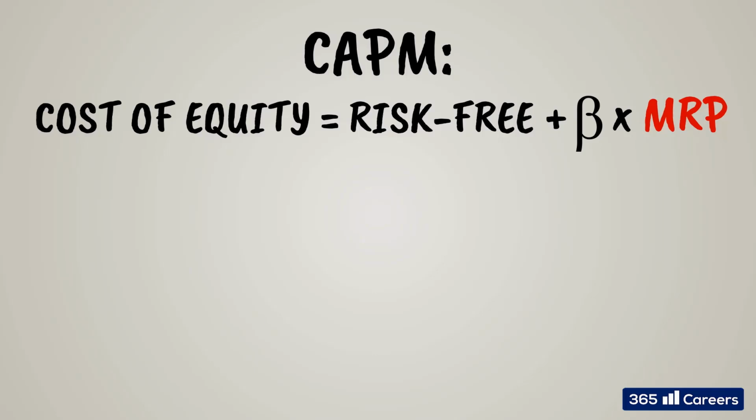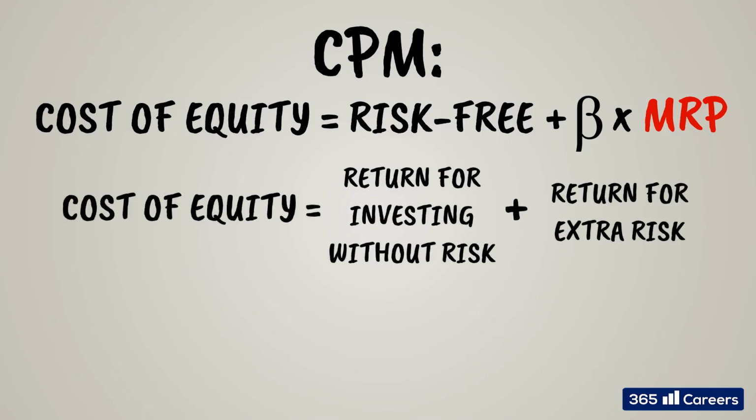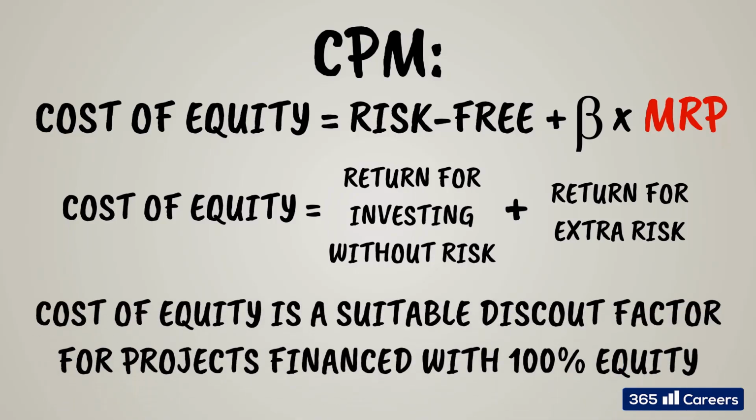A financial security's return should be composed of 2 parts. First, the risk-free rate of return as a minimum, compensating the investor for the time value of money. And a second component, compensating the investor for the additional risk of holding a security that is not risk-free. The risk is measured by comparing the stock to the rest of the market, and the result is that the riskier the stock, the higher its expected return should be. Brilliant, isn't it? So, this is how we can calculate a company's cost of equity.